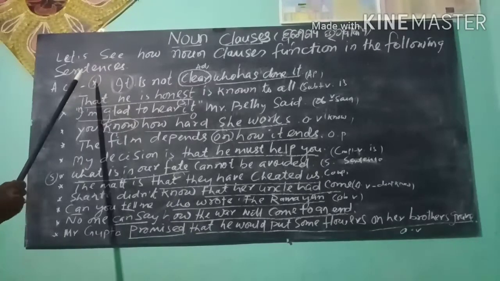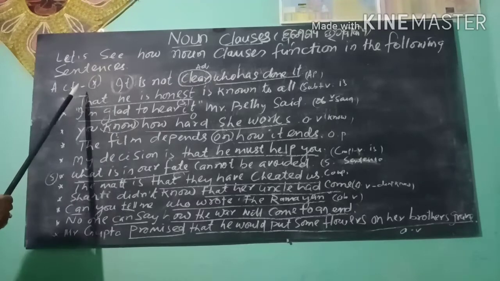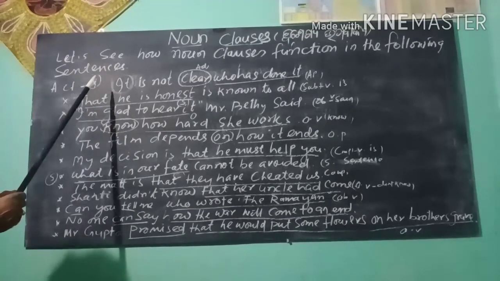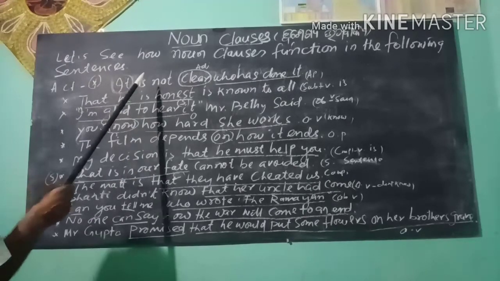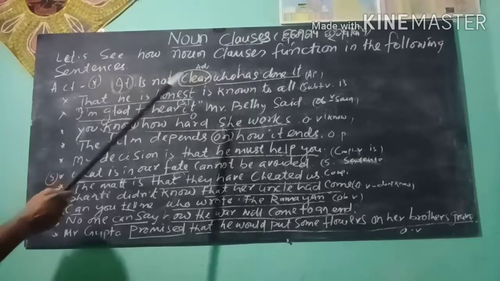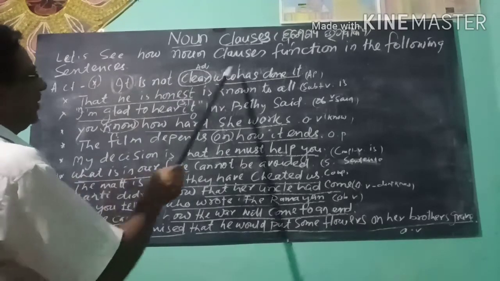Dear students, now you see activity 1. There are some examples we have to do. It is not clear who has done it.